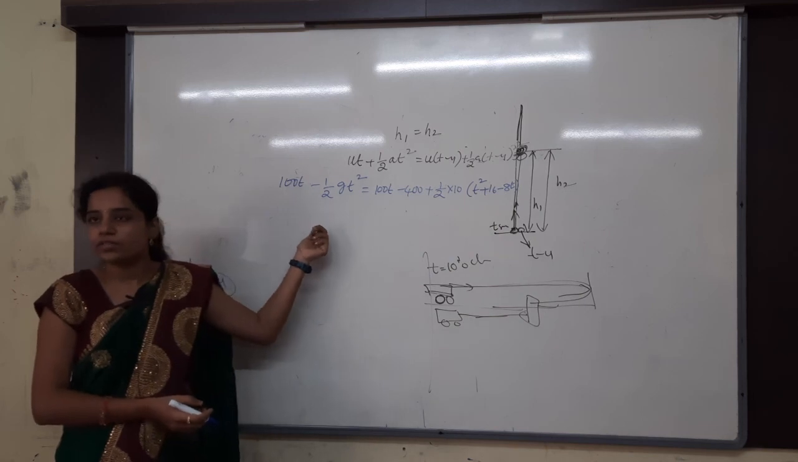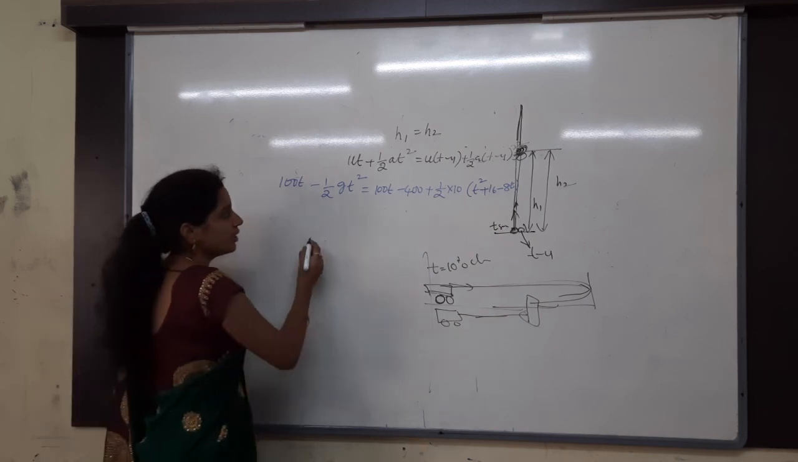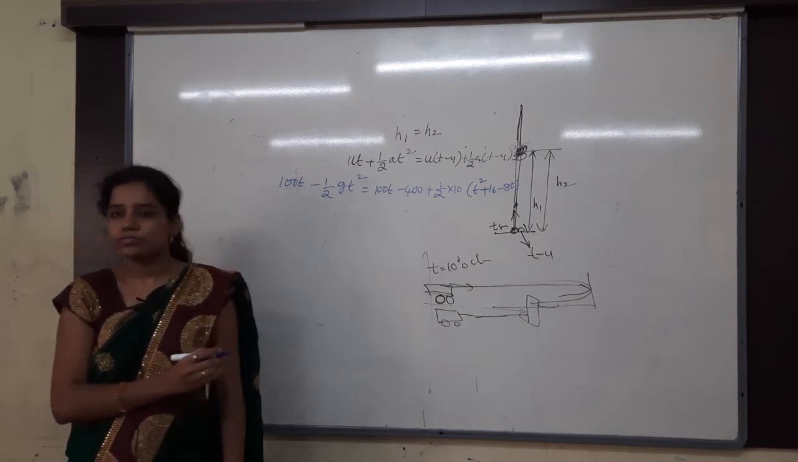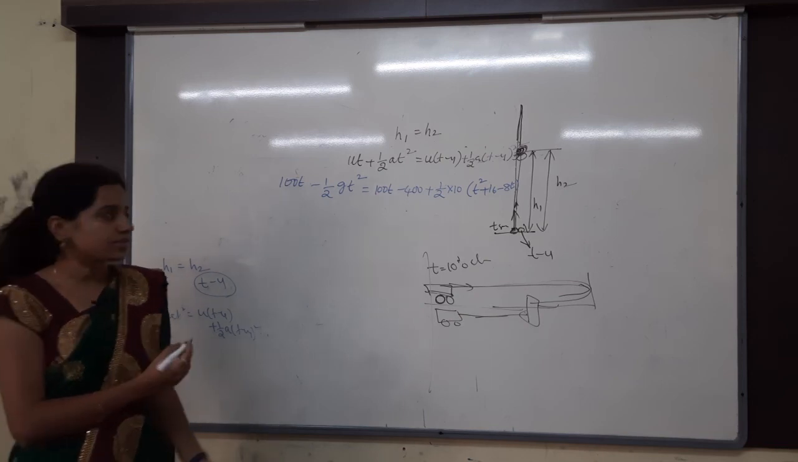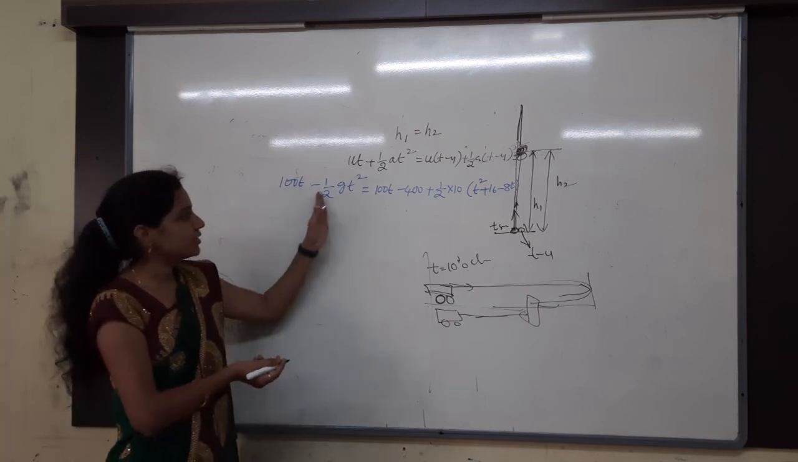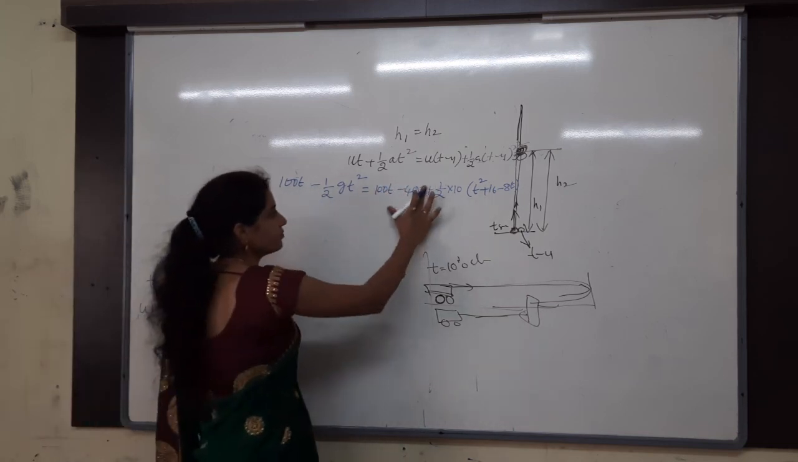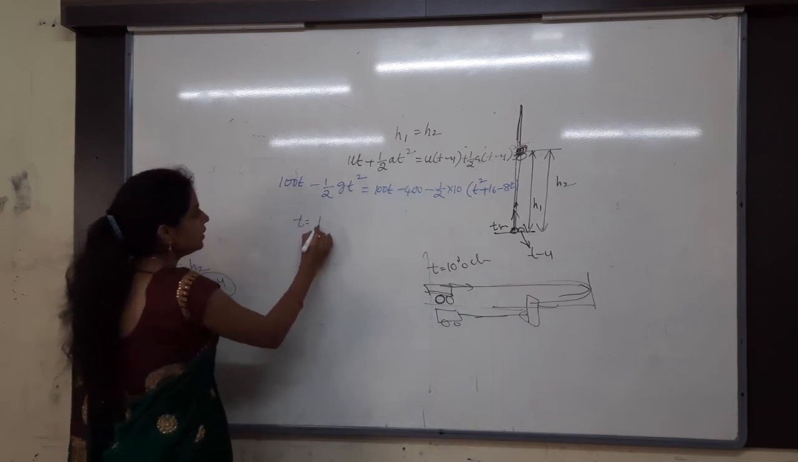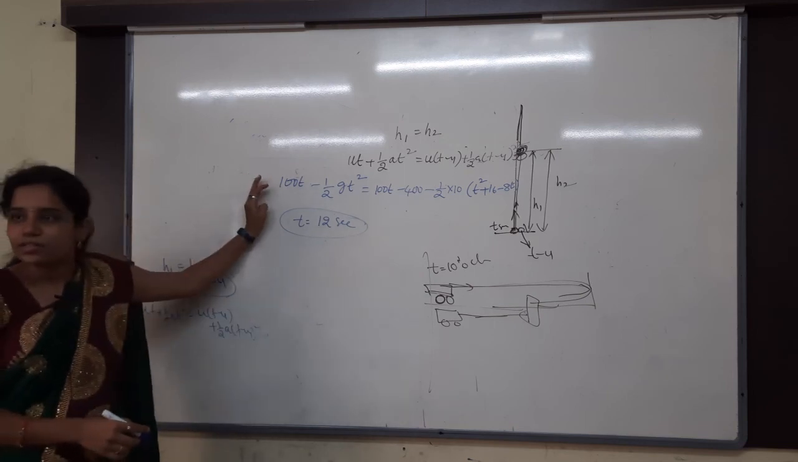We will get a quadratic equation. What quadratic equation did you get? No quadratic equation? You got the answer directly? Yes, that's good. I think half g t square gets cancelled. Then t is equal to how much finally? 12 seconds. Shall I solve this one?